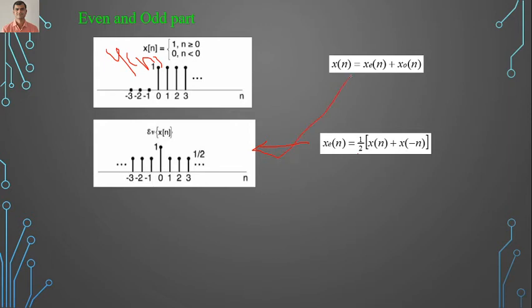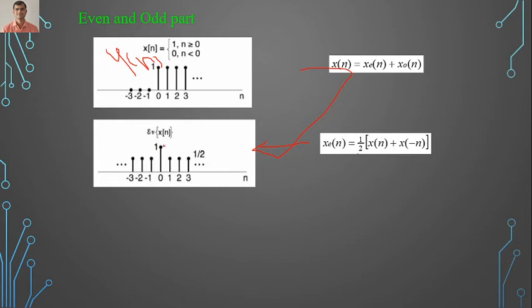We have positive 1 here, and positive 1 here also, multiplied by 1 by 2. So we get 1 by 2 amplitude. At 0 it becomes 2, because at 0 we have 1, and the negative part also has 1 at 0. So 1 and 1 become 2, divided by 2 it becomes 1.